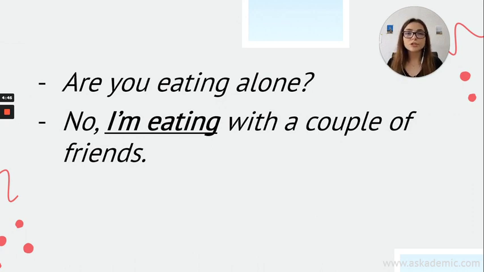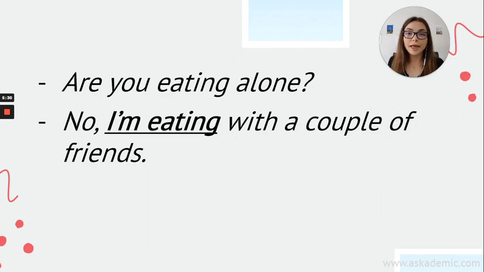So here, as you see, we don't have be going to, we don't have will. So how do we understand it's about the future? So here, it's again about plans. Are you eating alone? Means, are you going to eat alone? Maybe tonight, okay, maybe tomorrow, I don't know. And the next one says, no, I'm eating with a couple of friends.